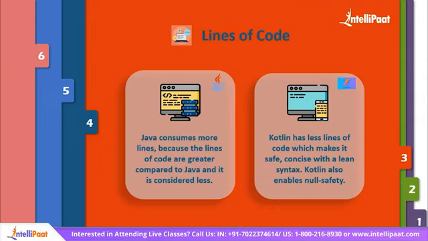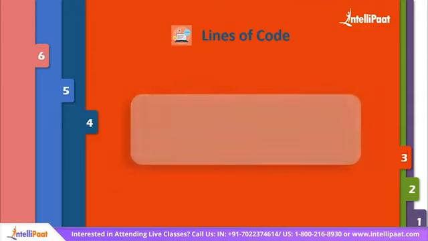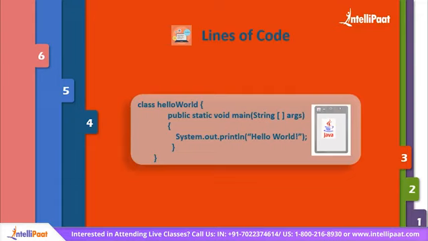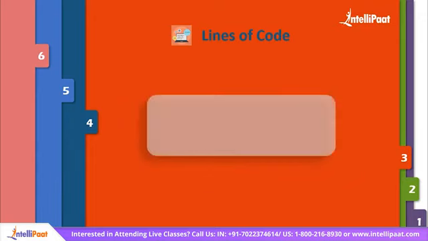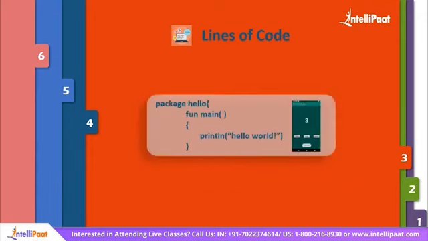We will consider the Hello World program in both the languages. First, we will see the Java Hello World program. Here, the class name is declared as Hello World. Inside the main method, we have printed the Hello World statement. Now, we will see the same in the Kotlin language as follows. Here, the package is hello and the main function prints Hello World. Here, you can notice that there is no semicolon because Kotlin can be written with or without semicolon.